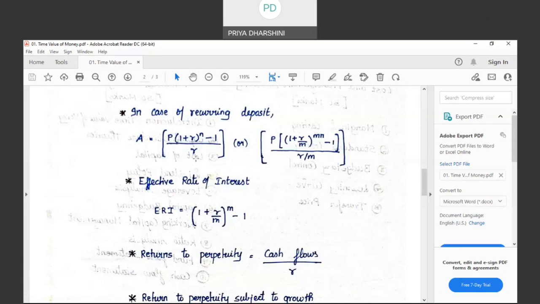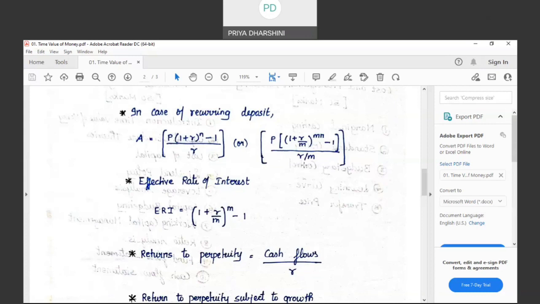Here again, if I want a return with multiple compoundings. What do you mean by return with multiple compoundings? If I do not want a return at the end of the period, but I want it every month or every quarter or whatever, in such case, the formula will take a revision as P × ((1 + R/M)^(MN) − 1) / (R/M).